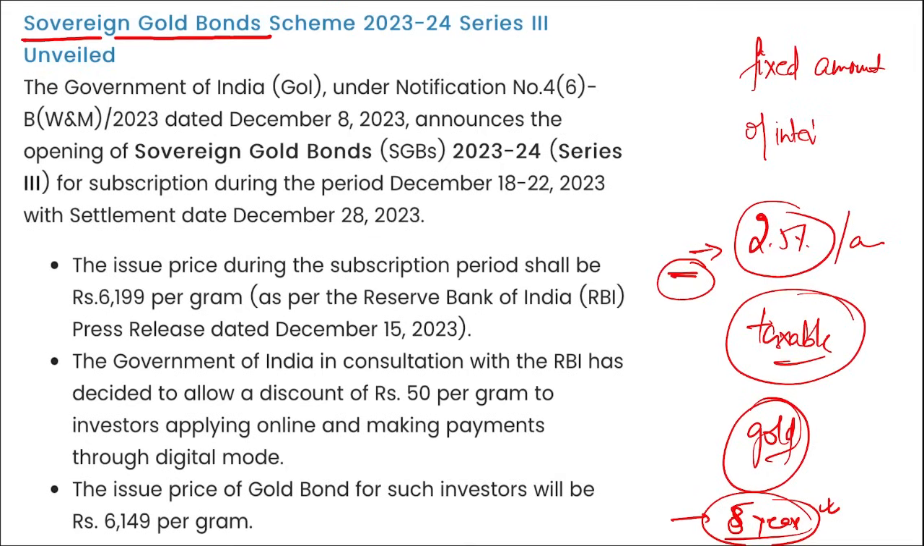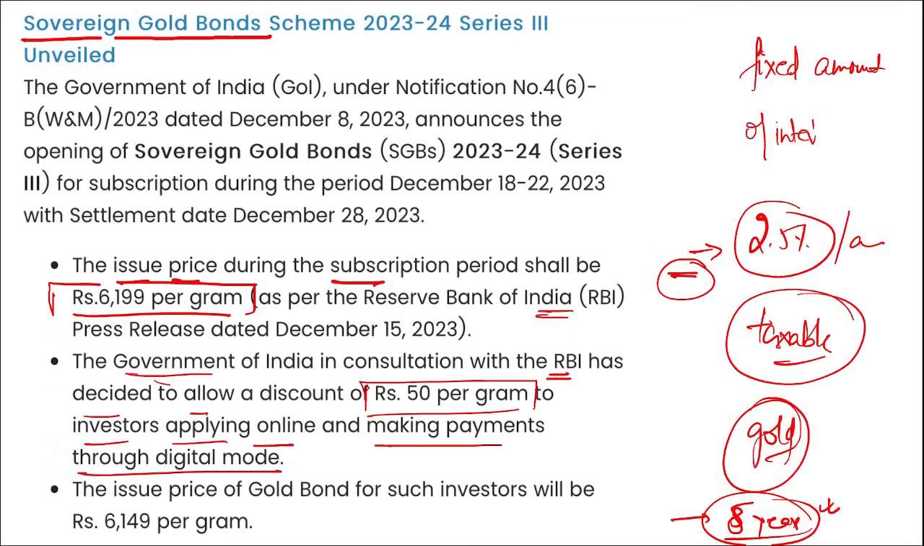So remember, the Government of India has recently launched series 3 for the sovereign gold bonds. The issue price during the subscription period shall be 6,199 rupees per gram as per the RBI. Also, Government of India in consultation with RBI has decided to allow a discount of 50 rupees per gram to investors applying online and making payments through digital modes.